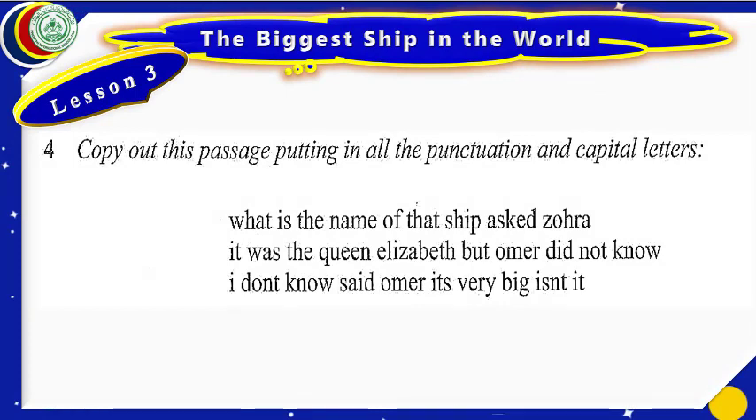Dear students, this is exercise 4 of lesson 3. We have done the first 3 exercises in our previous lesson. Let us start exercise 4. In the instructions, what is given? Copy out this passage, putting in all punctuation and capital letters.